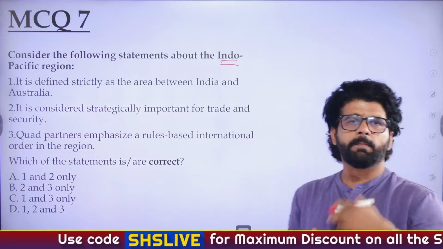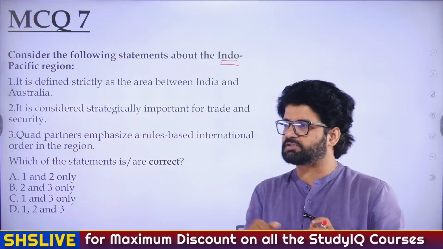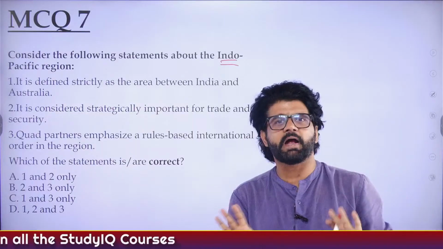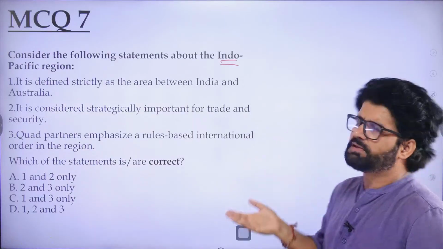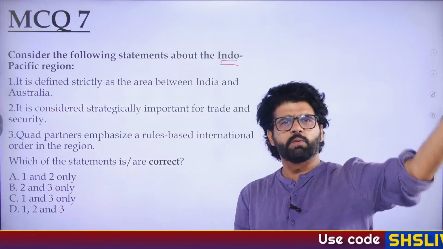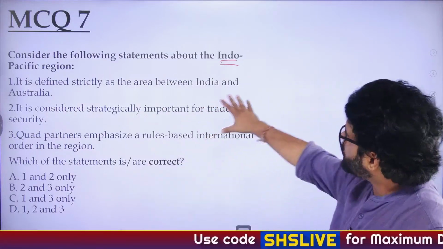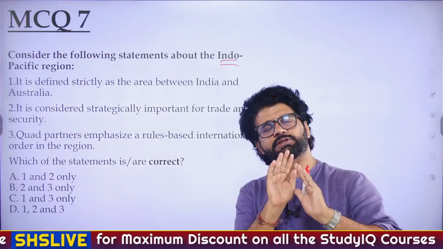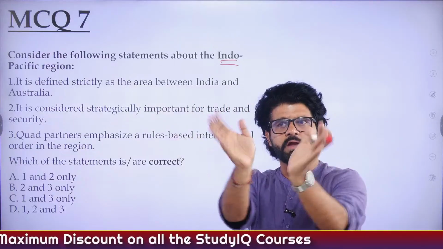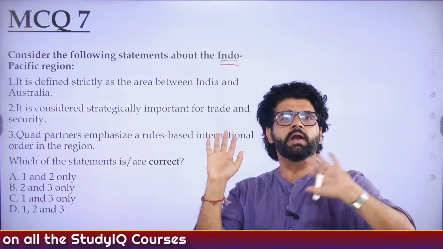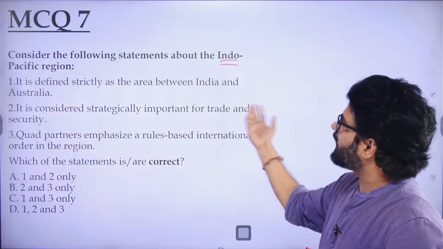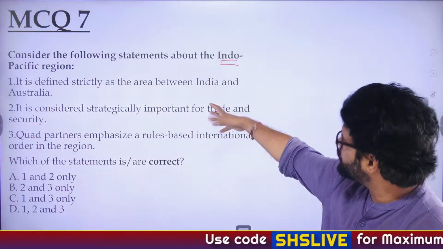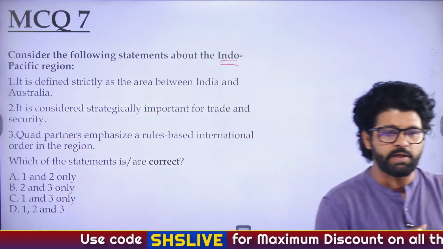Indo-Pacific region. Many people have so much confusion. What is Indo-Pacific? So just remember, region comprising Indian Ocean and Pacific Ocean. That is Indo-Pacific. It's a big region. It includes South Asia, Southeast Asia, portion of Africa, portion of Australia, not only confined to India and Australia. So whenever you have confusion related to Indo-Pacific, just remember, the region comprises mostly the areas around Indian Ocean and Pacific Ocean. That is much bigger than only the area between India and Australia. So first is wrong. If you just eliminate first, you're getting the answer, that is B, 2 and 3.